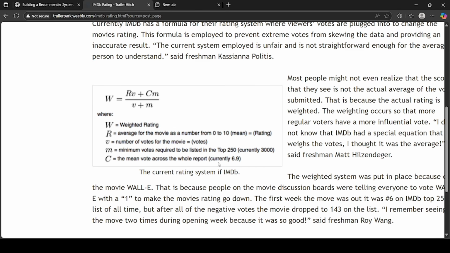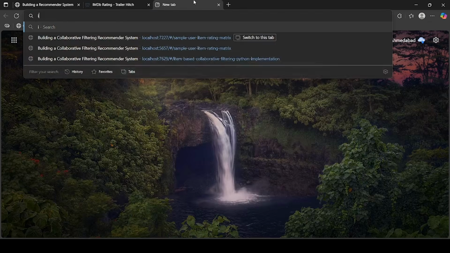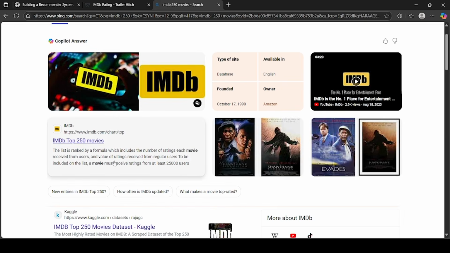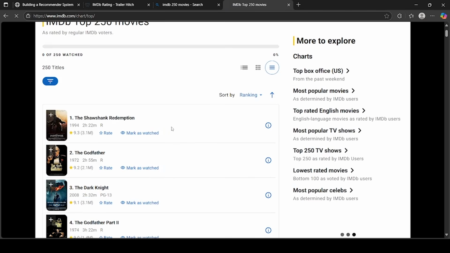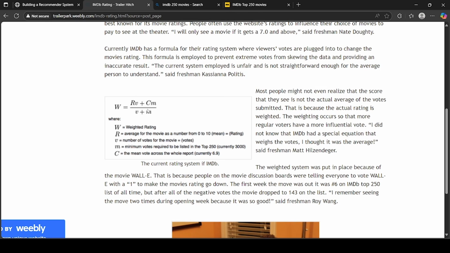using this formula. Okay, so whatever weighted rating you get, you filter out the top 250 based on that, and those are the 250 movies that IMDb shows each time, right. So that is the IMDb 250 movies. This chart which you are seeing now came up with this formula only, and similarly several companies, maybe Netflix also might use this, right. So this is one form of recommendation system you can build, which is very easy.